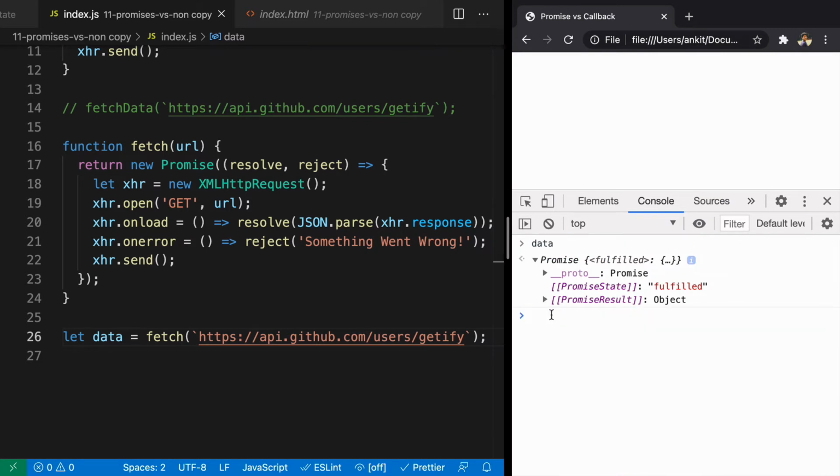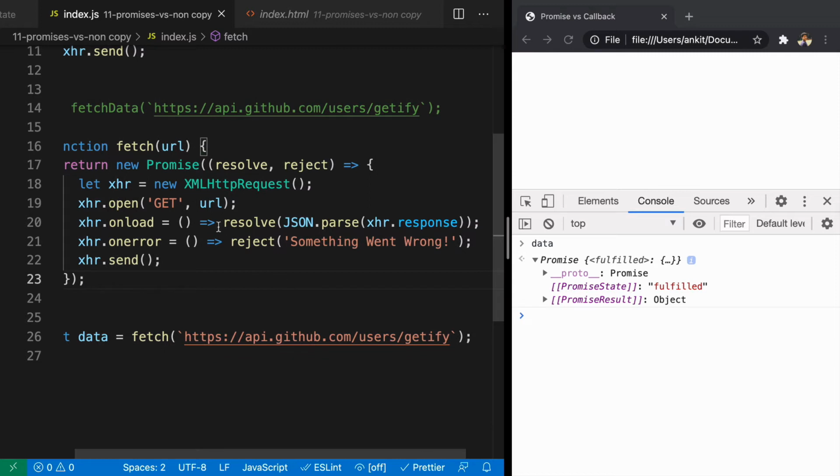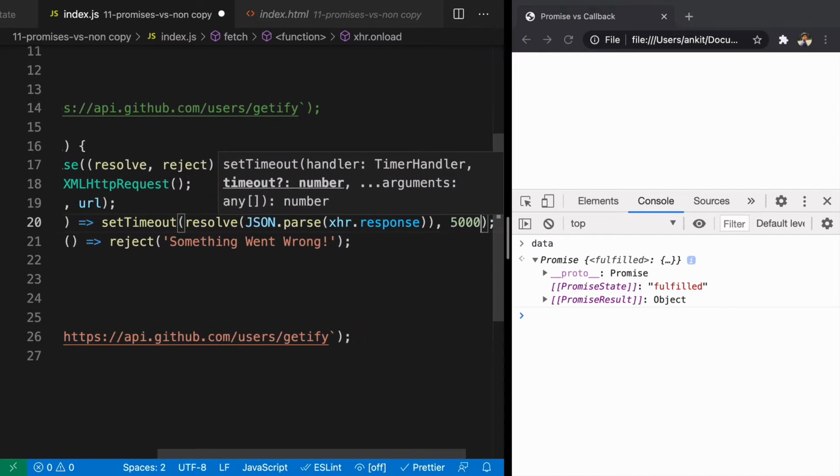But what if you want to see the pending state, and then look at fulfilled? What you can do here is, we are resolving it as soon as onload is done. So, just to understand the difference, let us call this function after 5 seconds. Here we'll call this function but after 5000 milliseconds.